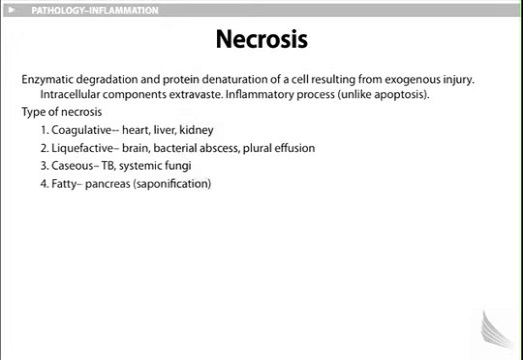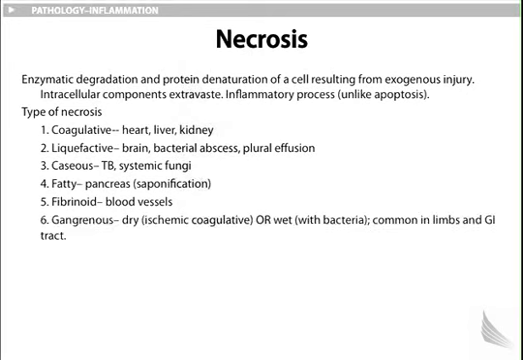Aspergillosis. Fatty changes. An individual gets into a car wreck. There is abdominal trauma. The pancreas gets traumatized. May result in fatty change, saponification. Fibrinoid necrosis may be seen with blood vessels. Gangrenous, there are two types. Dry, if there's lack of blood supply, an ischemic event, known as ischemic coagulative. Or it may present as wet gangrene, with infections. Common in limbs and GI tract.